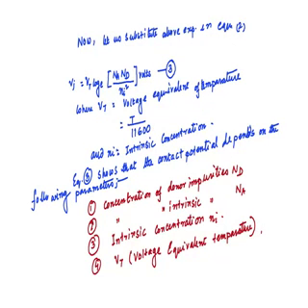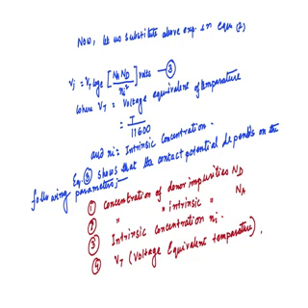So these are the factors or parameters on which contact potential depends. Number 1 is the concentration of donor impurities. Number 2 is the concentration of acceptor impurities, Na meaning acceptor impurities, Nd meaning donor impurities.